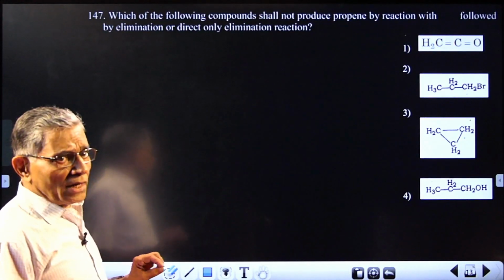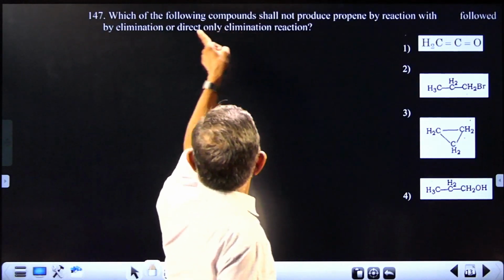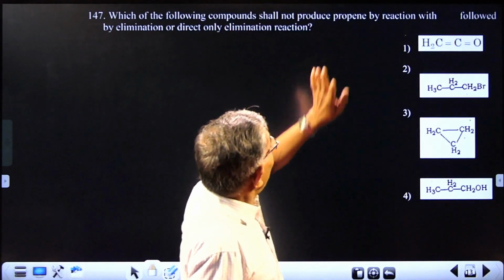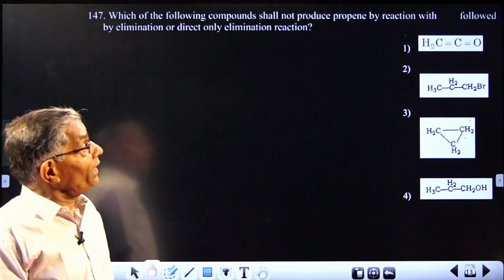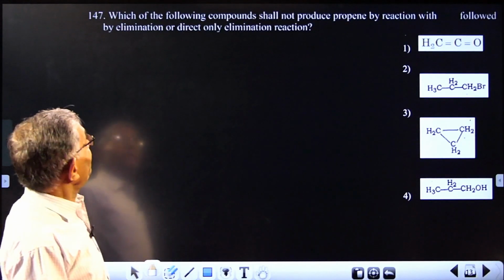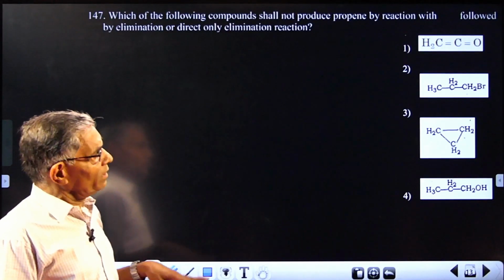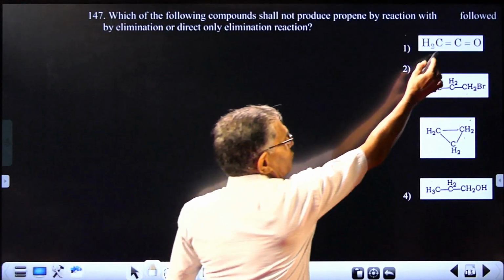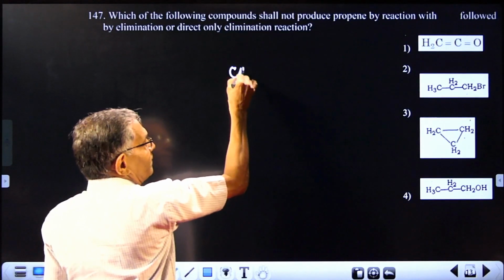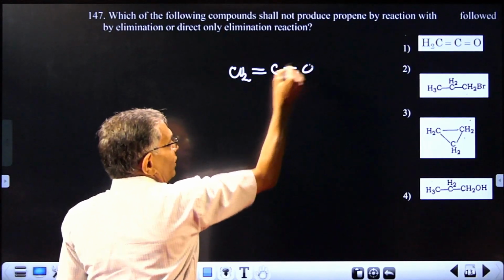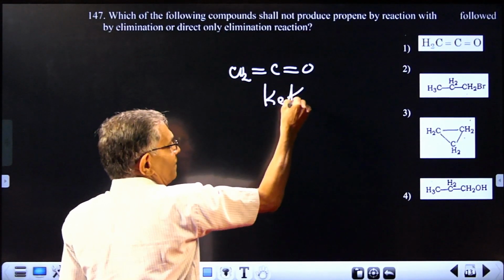Question is rather simple. Which of the following compound will not produce propene by reaction with any method available? It can be elimination or addition or something like that. This compound CH2 double bond C double bond O, it is called actually ketene.